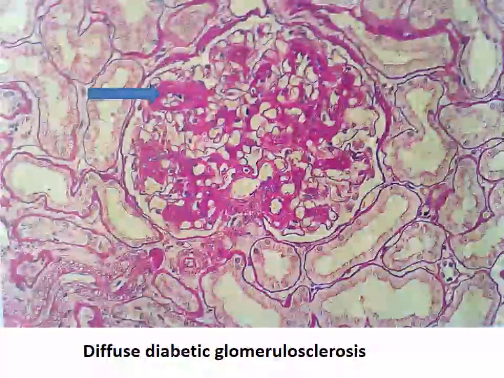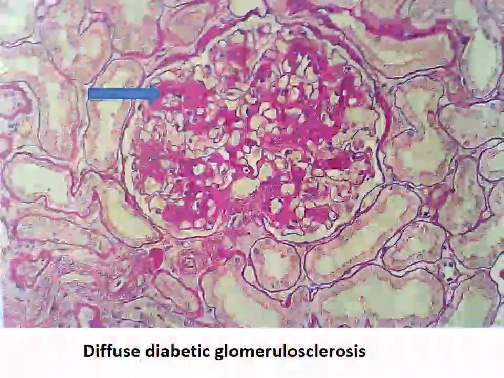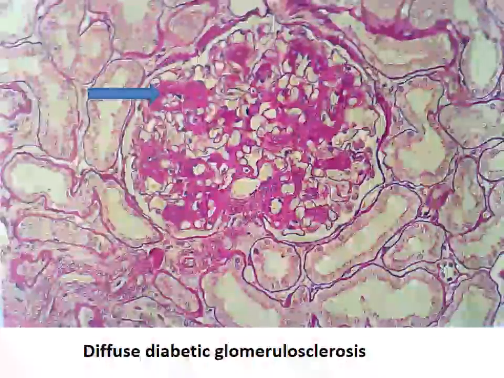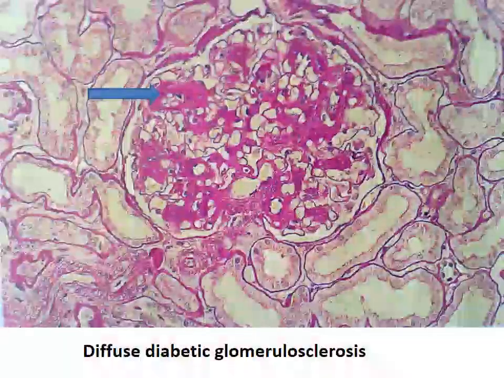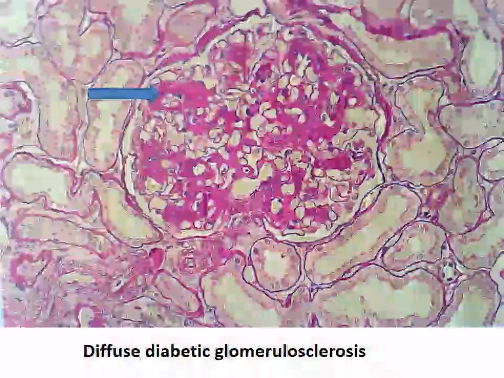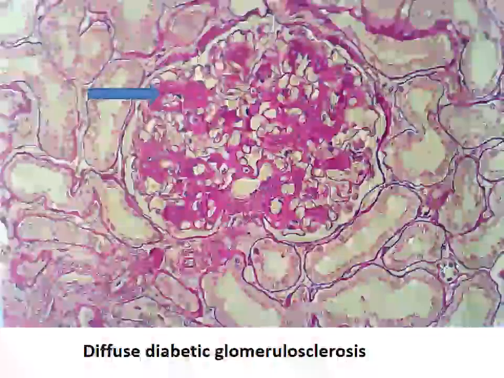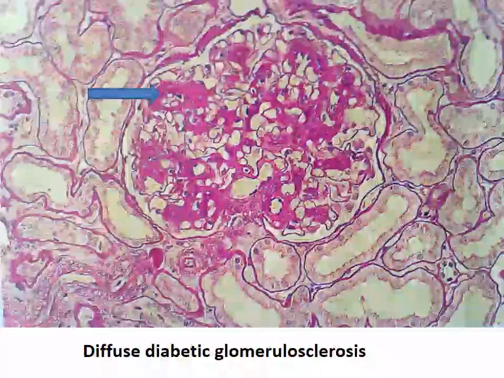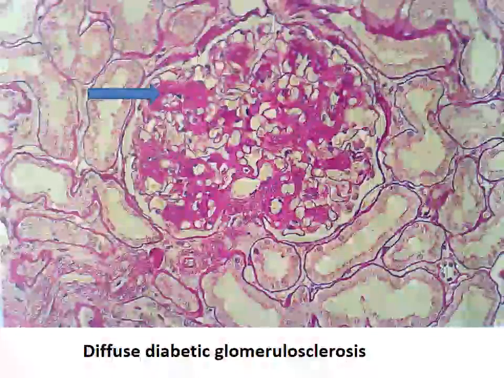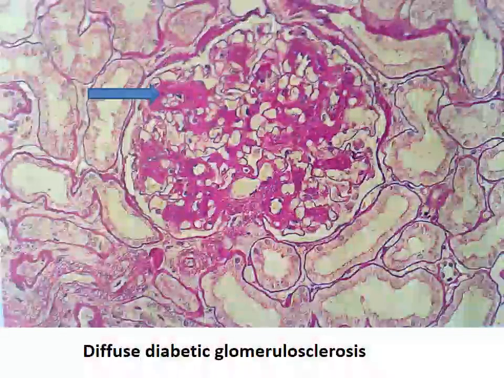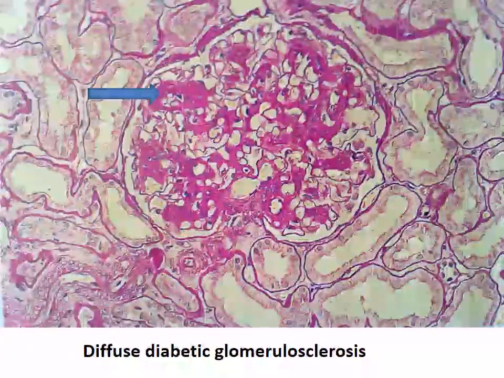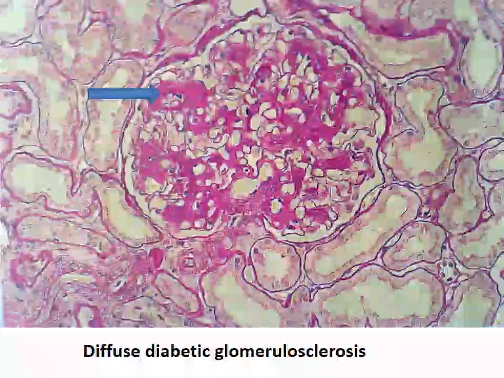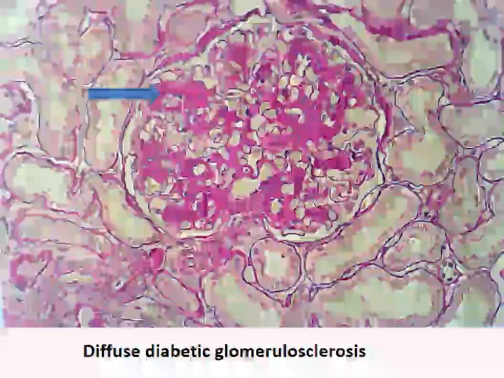So this is a microscopic image of the kidney. Here we can see the glomerulus, and the arrow is pointing to the diffuse glomerulosclerotic area in which there is increase in the mesangial matrix along with the proliferation of the mesangial cells. You can also see the surrounding tubules. There is increase in the thickening of the basement membrane.